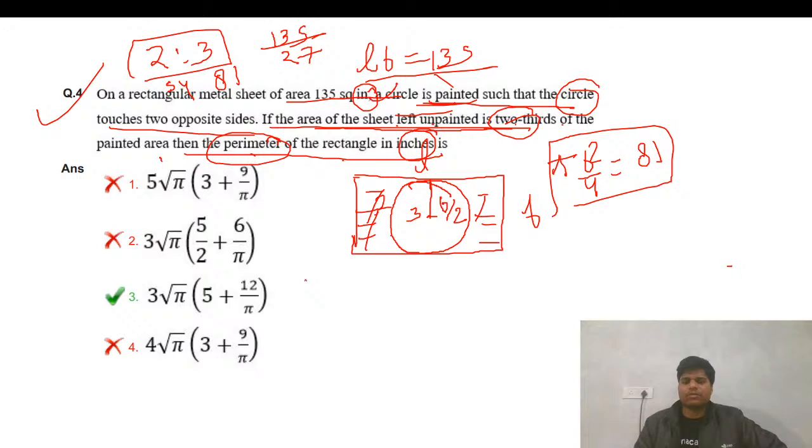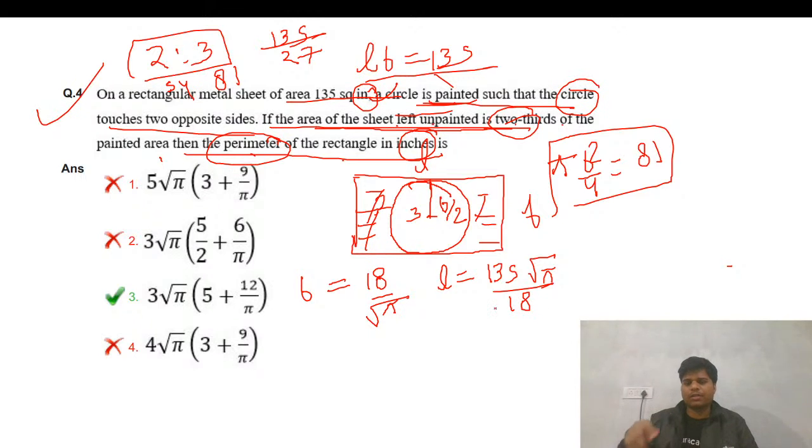We have to do a little bit of calculation with b square. Basically this will become 9 and this will become 2, so 18 and root pi. B is this much, so L becomes 135 root pi upon 18. I'm very bad with calculations. So the perimeter will be 2 times (b plus l), that is 18 this and 135 this.